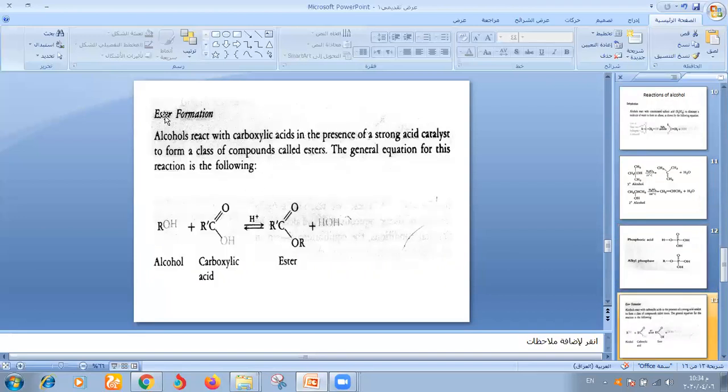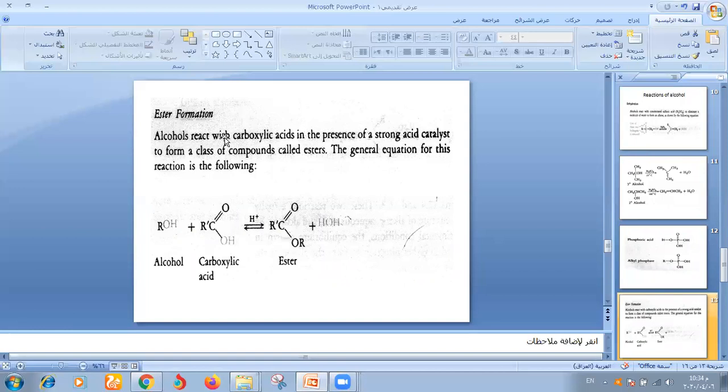Ester formation. Alcohol may form ester. You know what ester is: a carboxyl group bonded to alkyl groups. Alcohol reacts with carboxylic acid. In the carboxylic acid, this hydrogen is replaced by this R group to form RCOOR, called ester.